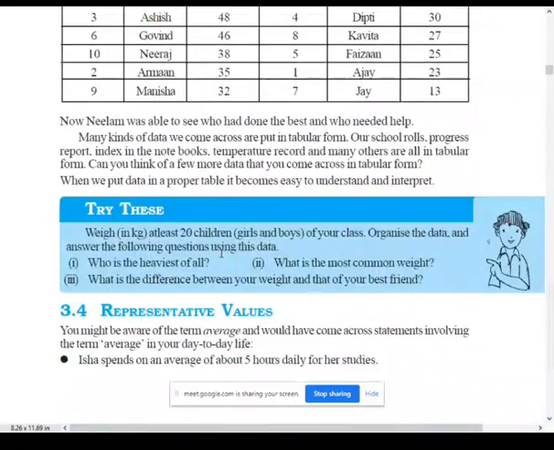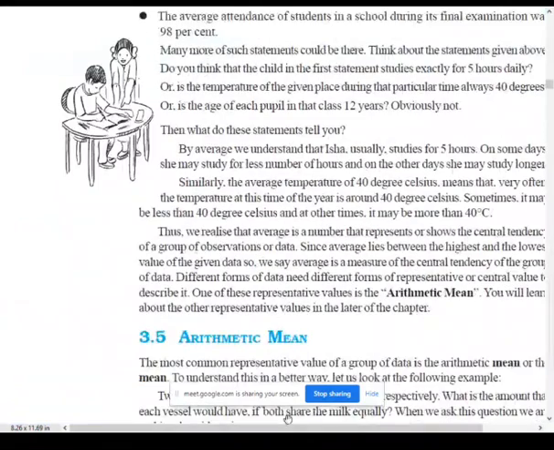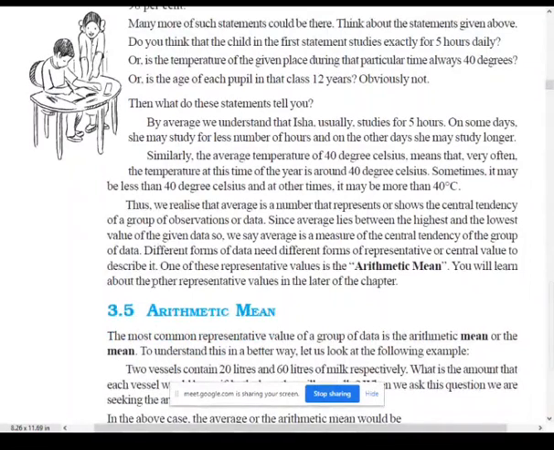Yes, sir. Okay. After these three things, next it will be arithmetic mean. Already you have learned this concept in other forms. Already you have learned about average, and all of you know how to take the average of anything. How will you take the average of anything? Can you write in the comment section? How to find average? All of you write the formula for finding the average.